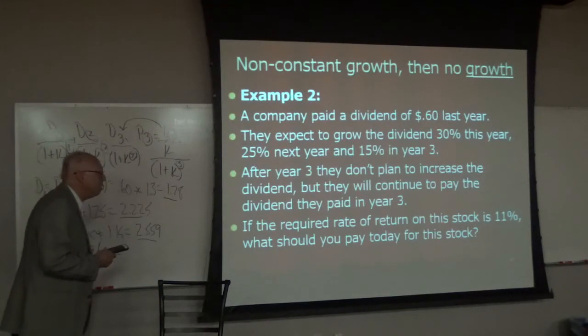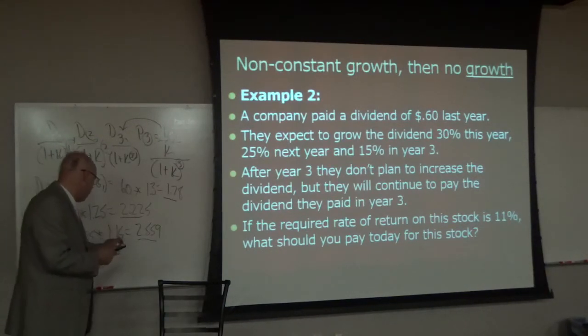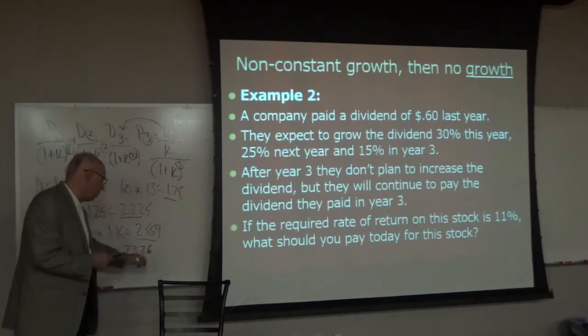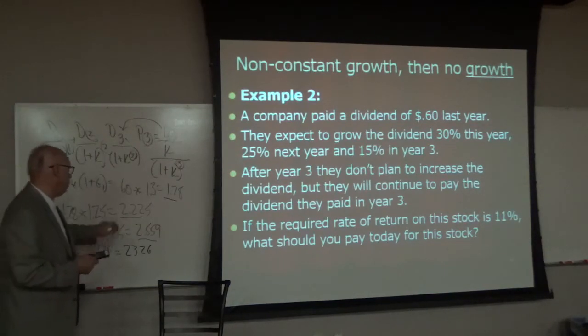Our discount rate is 11%. So let's look at that, 2.559 divided by 0.11 equals $23.26. Okay?